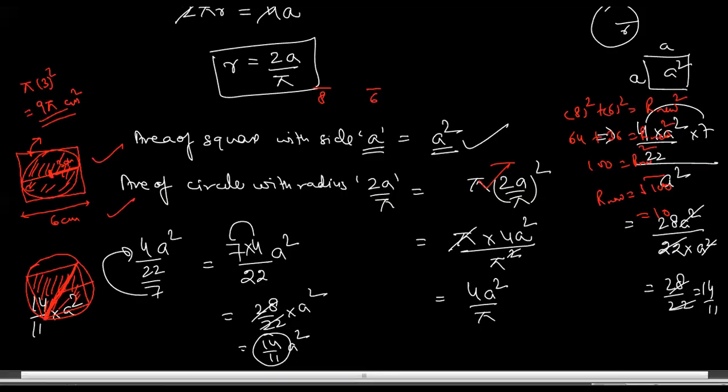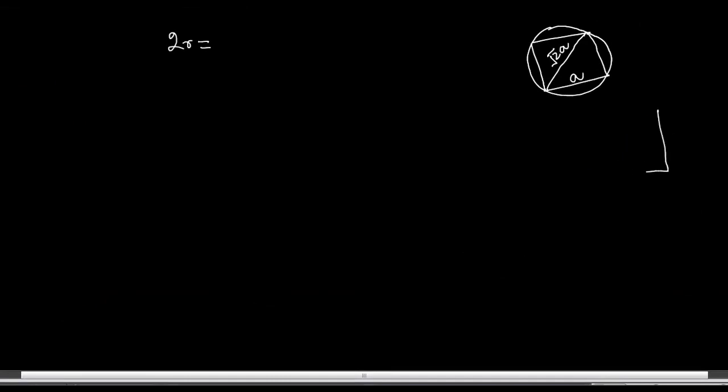So if I'm saying that this is a circle here, and a square is inscribed in it, then its diagonal, the diameter 2r, will be equivalent to the diagonal of the square. If the side of the square is a, then the diagonal of the square is root 2 a. Got it? You can calculate it by using the Pythagoras theorem, because you know that the square is going to have equal sides here. So if this is a, then that will be a.